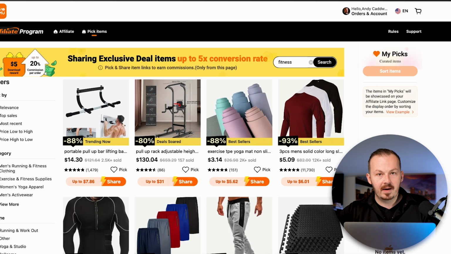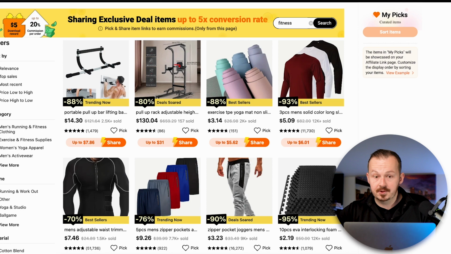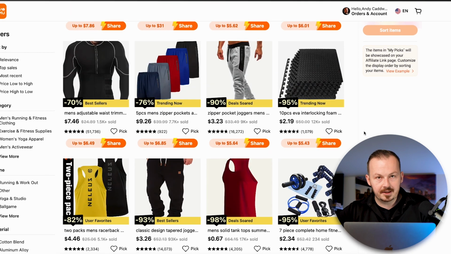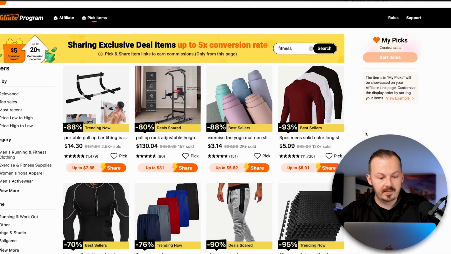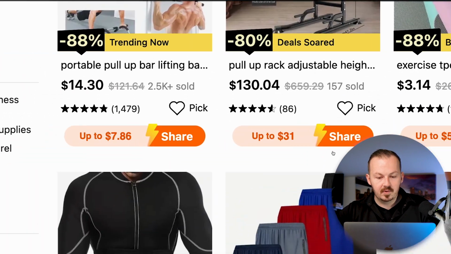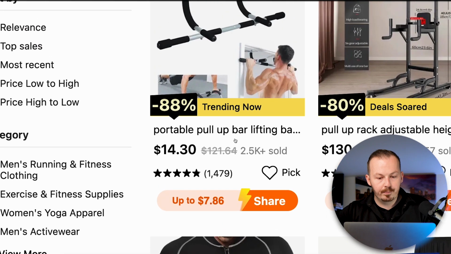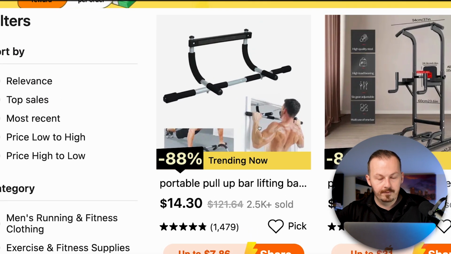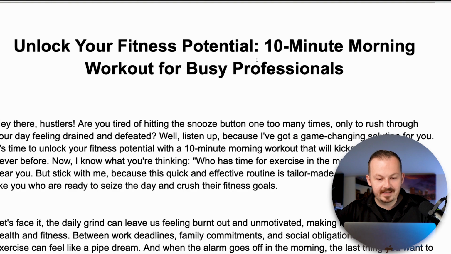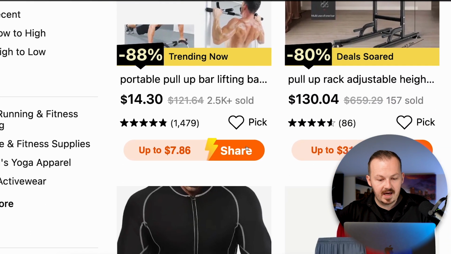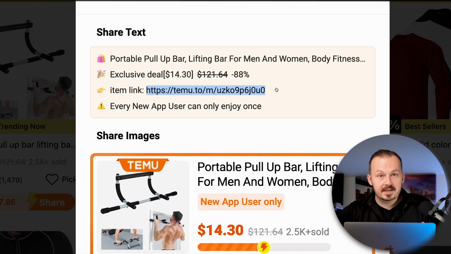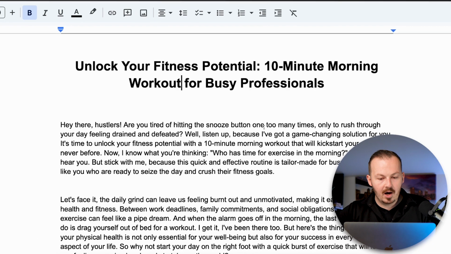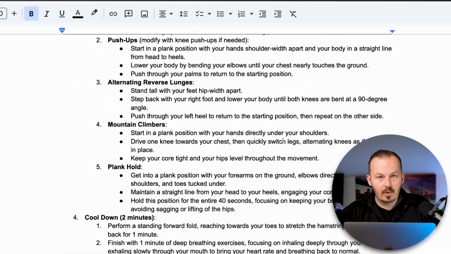Now it's going to filter all the items that are related to the fitness niche, and you can use the article you have created to promote every single one of these items. All you have to do is find the share button for the item you want to promote. For example, let's go with this pull-up bar that you can install in your home for home workouts. So it's going to fit the morning workout for busy professionals niche. To do that, just click on share and copy your affiliate link from this part right here. Copy it, go back to your article, and now you want to put a call to action somewhere in this article.